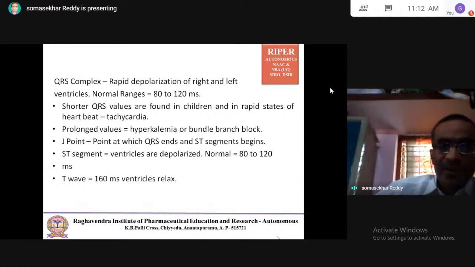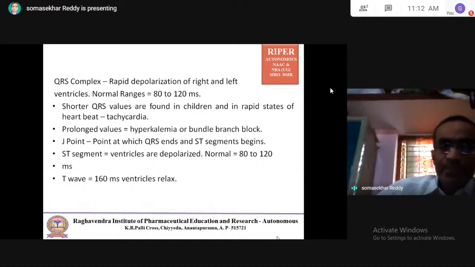Coming next, after that is the J point, the point at which the QRS ends. After the ending of the QRS, there is the J point, or the beginning of the ST segment.